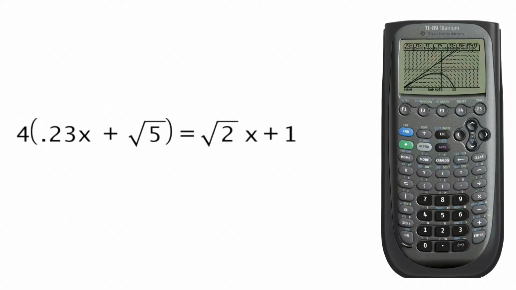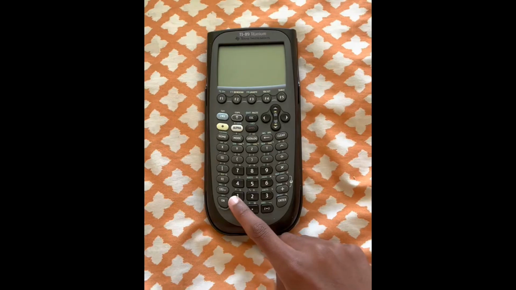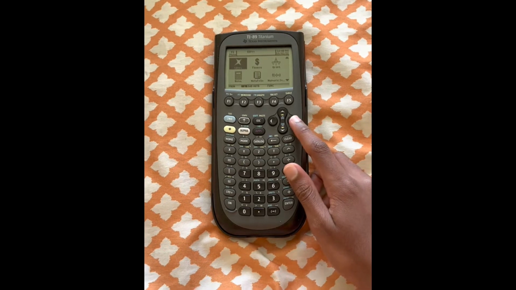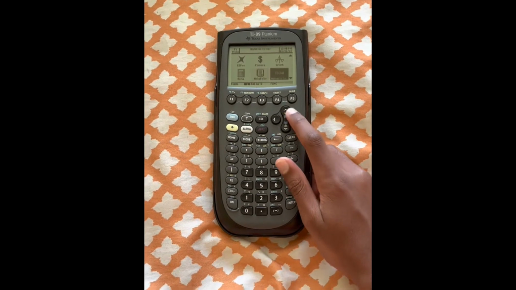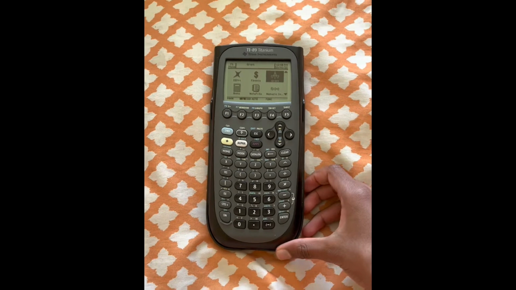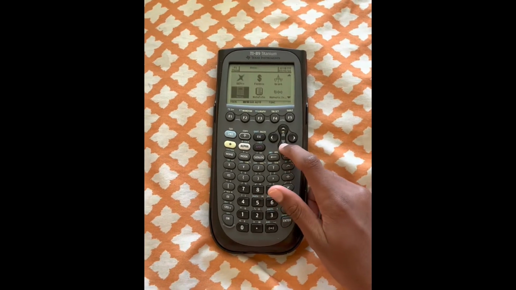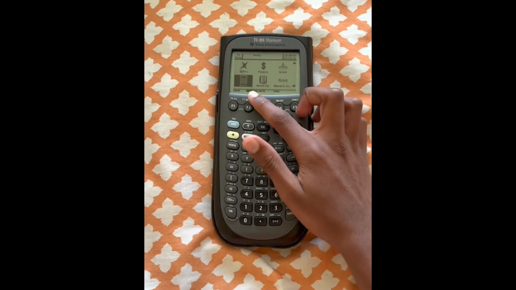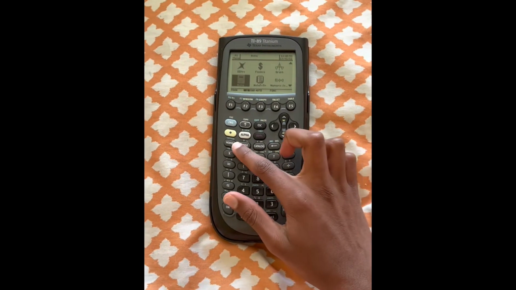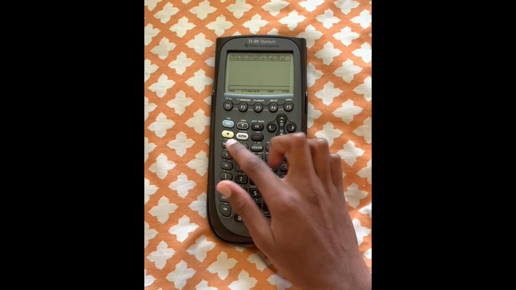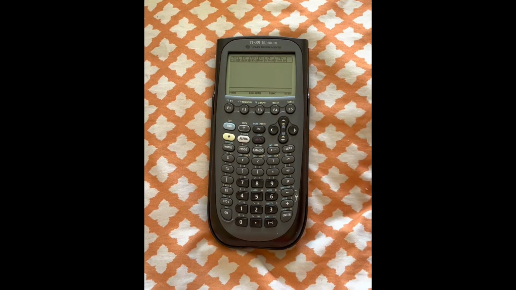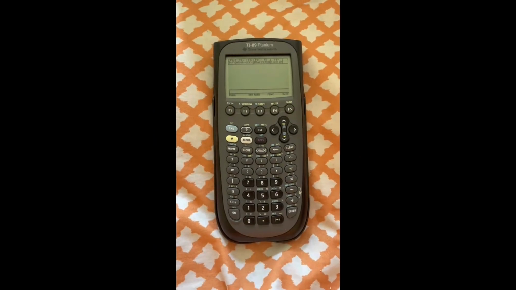Today I'm going to be showing you how to solve equations in the TI-89 Titanium. When you turn on your TI-89 Titanium, you'll see this menu bar, and there'll be so many options here. But to type in our equation, we have to go to the home page, where we can perform all types of calculations. So either we can find it and hit enter, or we can click the home button. So let's click the home button, and now it takes us to this page where we can type in all kinds of equations. Now let's type in our equation.